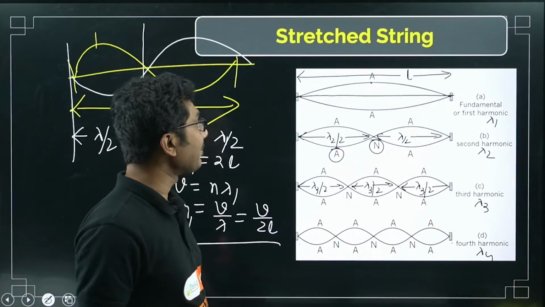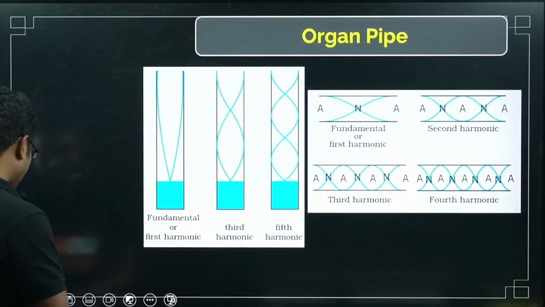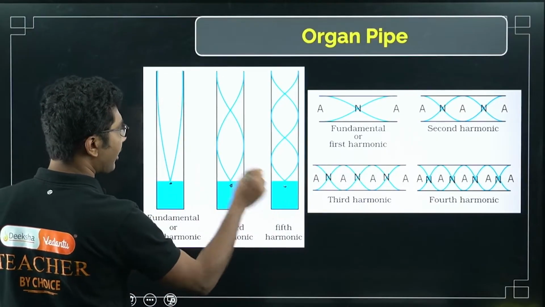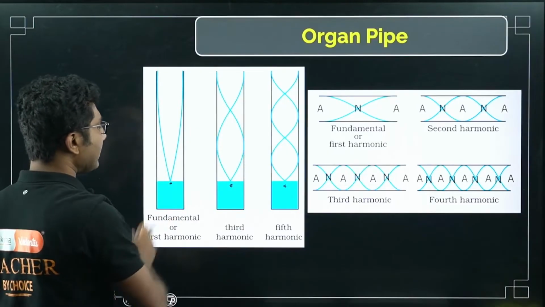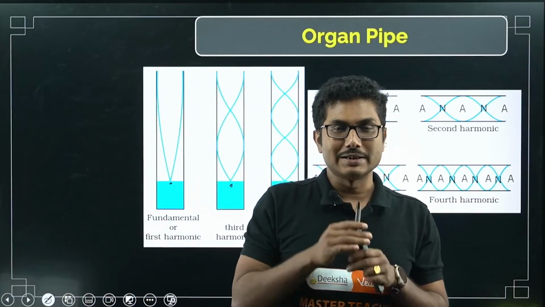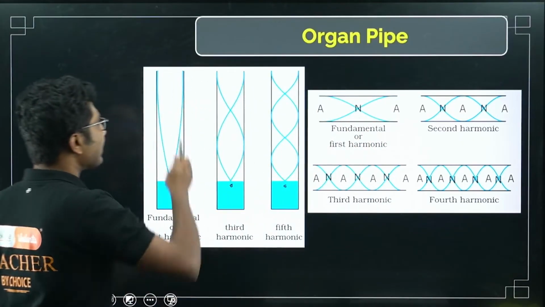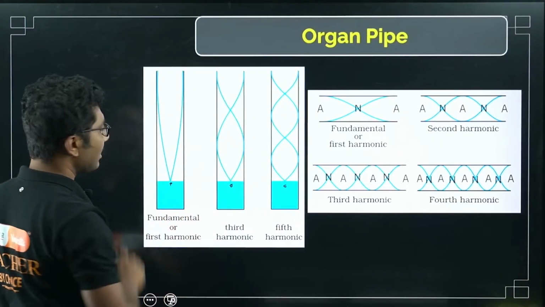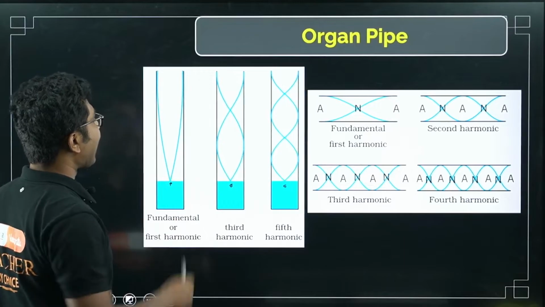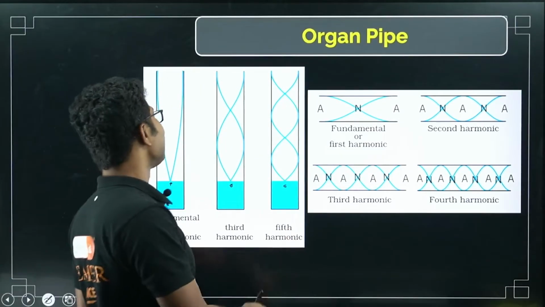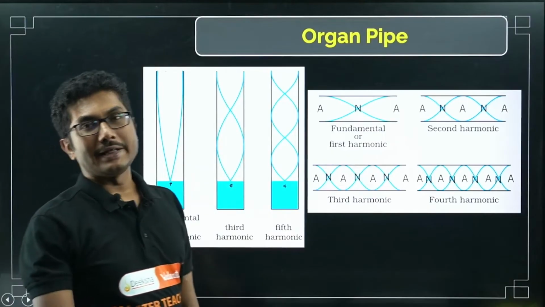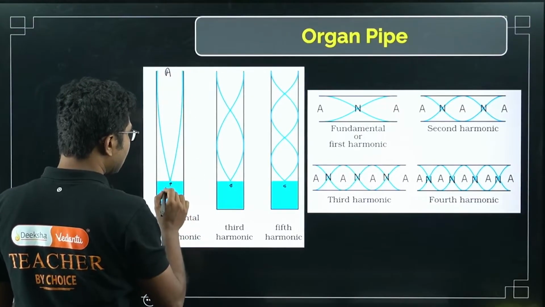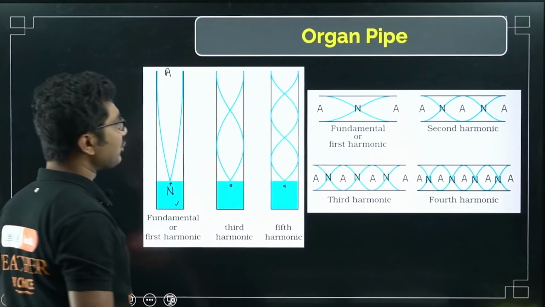I will give you one more example, the next part, which is the organ pipe. As you can see in this case, it is a closed pipe where one end is closed and you are blowing air on the other side. So this is a one-sided closed organ pipe. In this case there will definitely be a node here, and this side is open, so this side will always be an antinode. These 2 points are fixed. In case of an organ pipe, this will always be an antinode, this will always be a node. Any other position is possible in between.